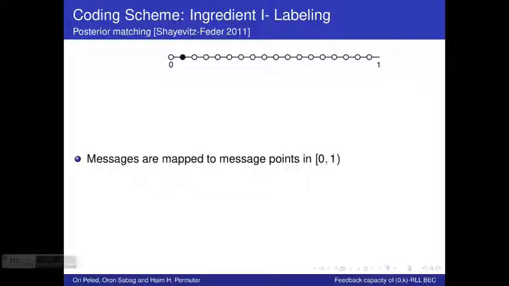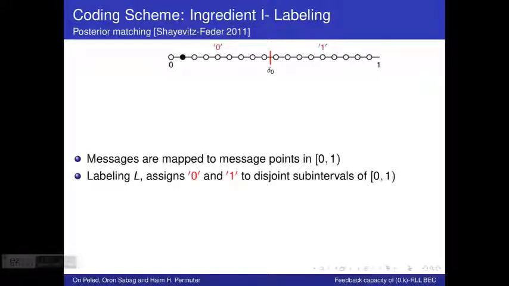The second step is to introduce the labeling, which is simply a function that assigns the label 0 to part of the unit interval and the label 1 to the rest of the unit interval. The input to the channel at time t is a function of the actual message we want to transmit and of the labeling we employ, L. So let's say we want to transmit the black dot out of the entire message points. Since it lies within the subinterval denoted with 0 by the labeling, then the first channel input would be x of 1 equals 0.